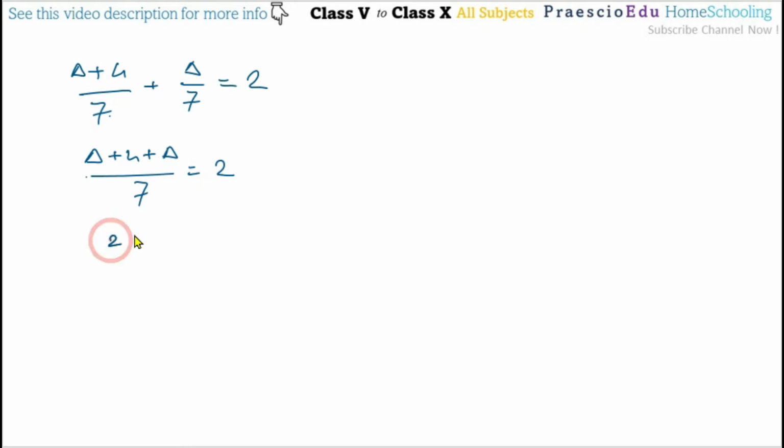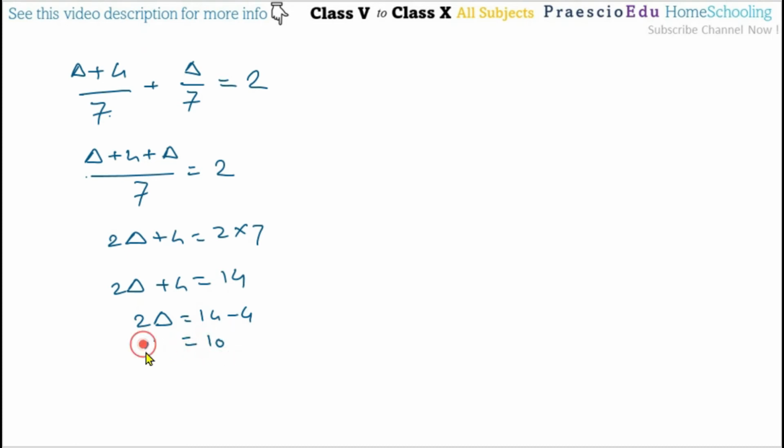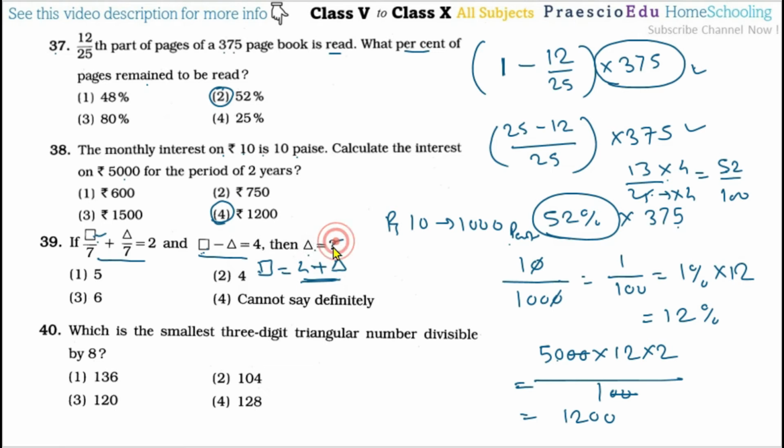So like this, 2 triangle plus 4 is equal to 2 multiplied by 7, that is 14. So 2 triangle plus 4 is equal to 14. So 2 triangle is equal to 14 minus 4, which is equal to 10. So triangle is equal to 5. So we are getting the triangle value, which is 5. This is given in option number 1.